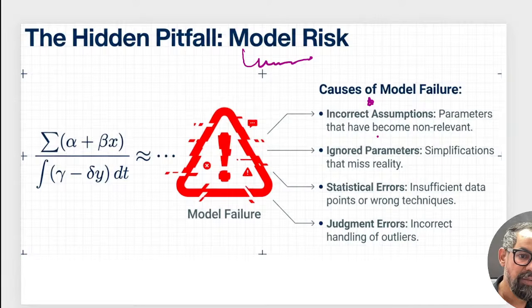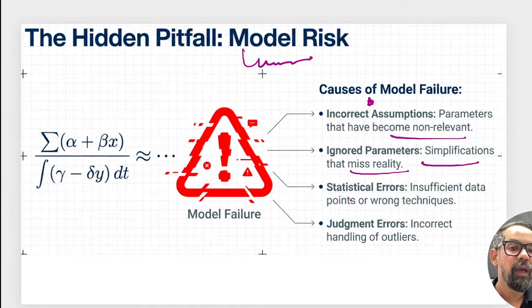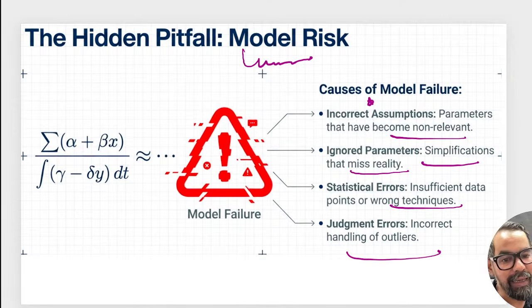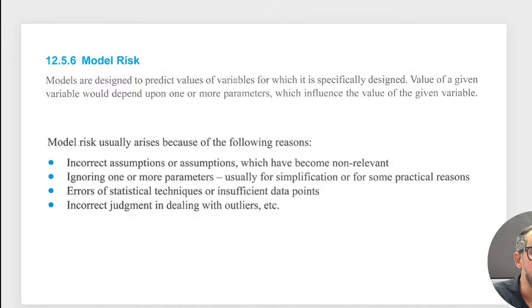Incorrect assumptions, parameters that have become non-relevant or the existing ones become non-relevant, ignored parameters, simplification that misses the reality, statistical errors, insufficient data points or wrong techniques, or judgment error, incorrect handling of the outcomes and others. So models are designed to predict the value of variables for which they are specifically designed.